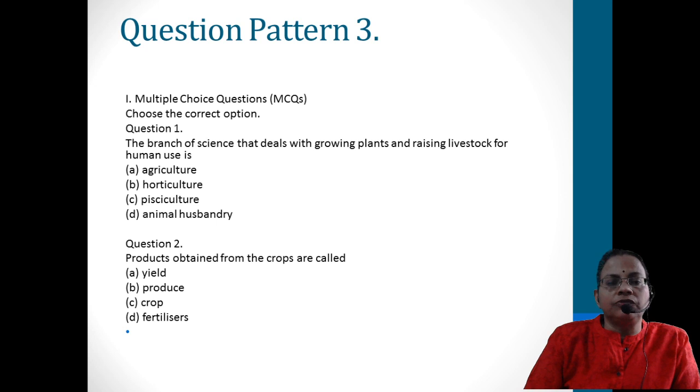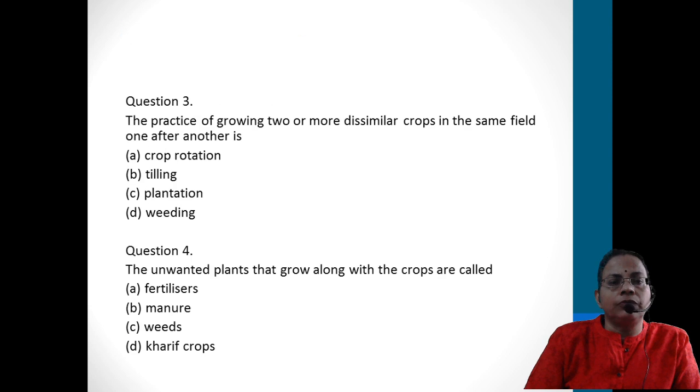Then, products obtained from the crops are called as: yield, produce, crop, fertilizers. And when you are writing the best answer, you have to write the option with the answer. Okay, option with the answer. In that way you have to write it. And again, these are the model questions for the exam.